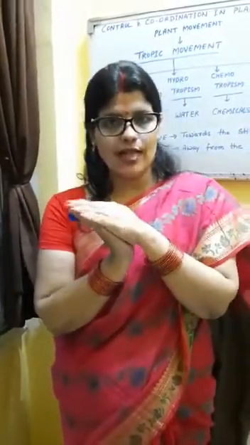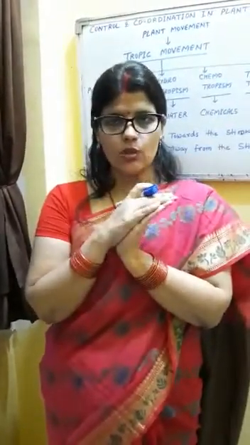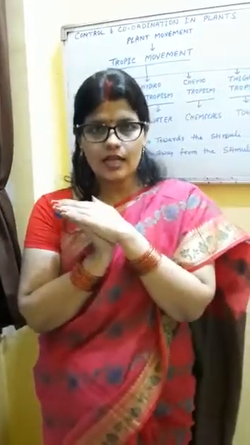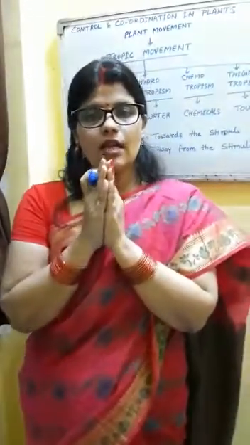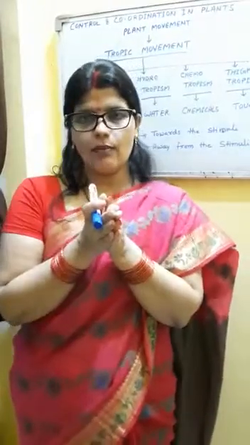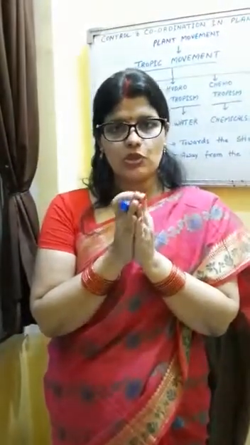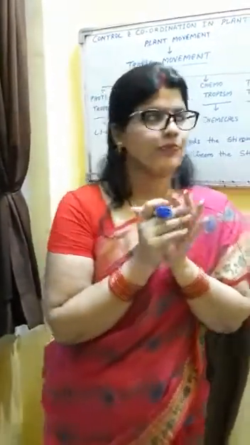If it is in a cardboard box, the plant bends towards that hole, or if it is kept near a window in a closed room, it bends towards the window, towards the sunlight. So it is a very good example of phototropism. It is a demonstration that stem grows towards the sunlight. It means stem shows positive phototropism and root shows negative phototropism.